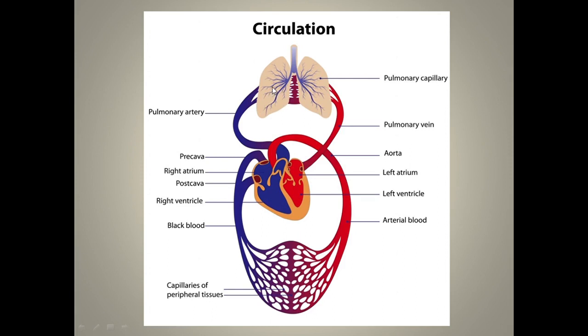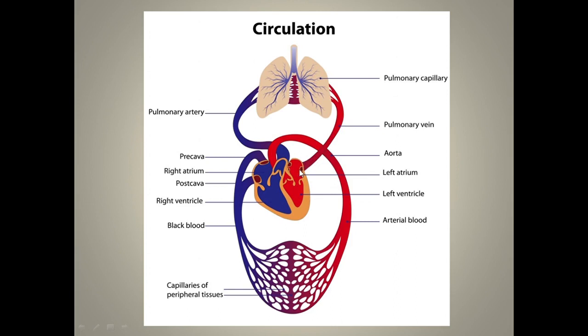Remember, in respiration we told how the switching happens, how the carbon dioxide is diffusing into the lungs or alveoli, and how the oxygen is diffusing into the blood vessels. So there the exchange happens. So what happens now? All the carbon dioxide has diffused into the alveoli. It is going out through our exhalation process. Now the blood is rich in oxygen. Now our blood got enough oxygen. So what happens? The oxygenated blood will travel through the pulmonary vein.